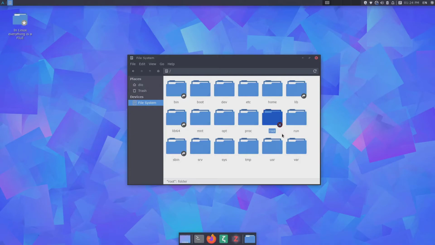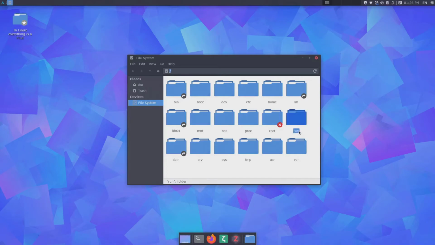I believe that is easy to understand. We have regular users in the home folder or directory. We also have the root user, or the administrator of the system. And this directory is where the administrator has the only rights to put any kind of files.